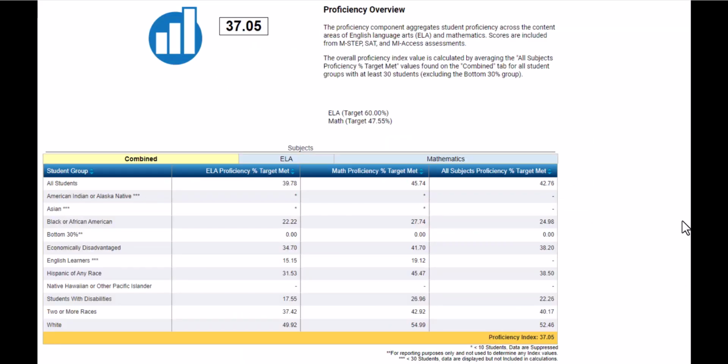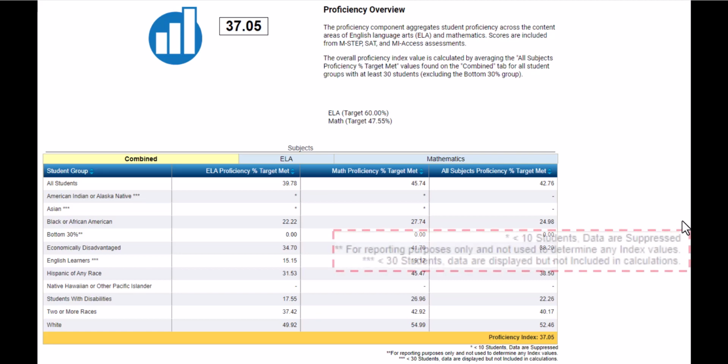When we click View More, we first see the combined view, and I want to point out the small text in the bottom right corner that indicates which of these are going to be included in our calculations. For anything with less than 10 students, the data is suppressed. That is, they will have 1 asterisk. For 2 asterisks, that means these will be shown for reporting purposes, but the numbers are not going to be used to determine the index value. And finally, 3 asterisks means that there's less than 30 students in that subgroup, and the data is displayed, but it's also not included in the calculations.